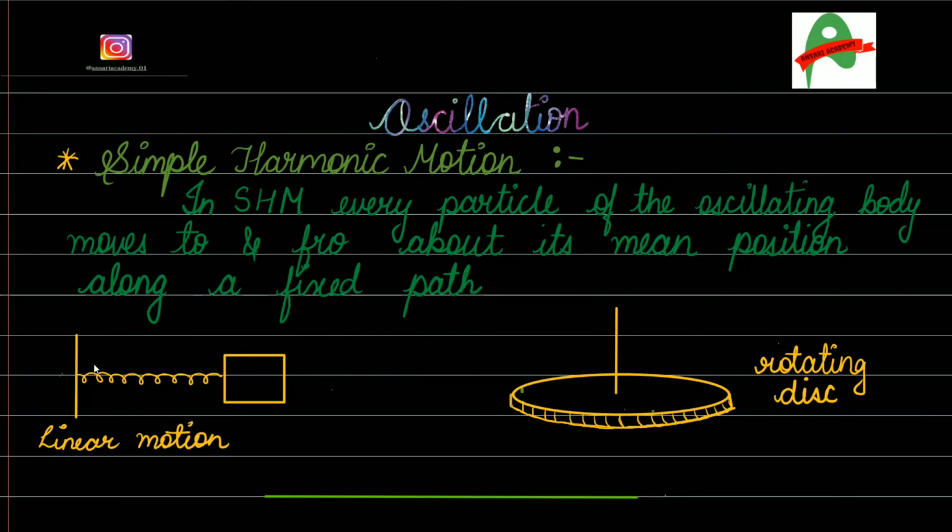If the path of the particle is a straight line, then that type of motion comes under linear simple harmonic motion. For example, we have attached a spring to a rigid object and then attached the mass of a block on this spring. Now the spring is performing a simple harmonic motion in to and fro directions. Such a simple harmonic motion is called linear simple harmonic motion.